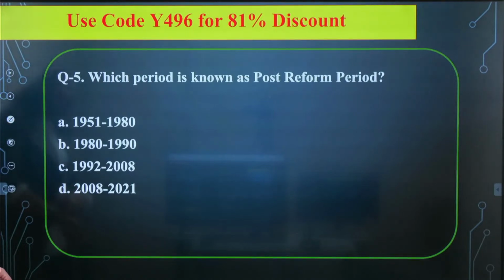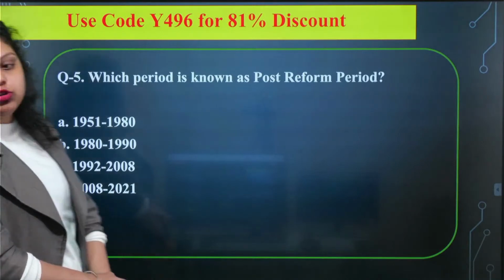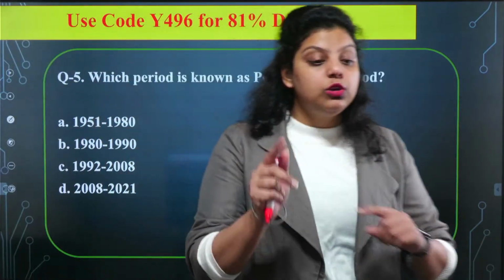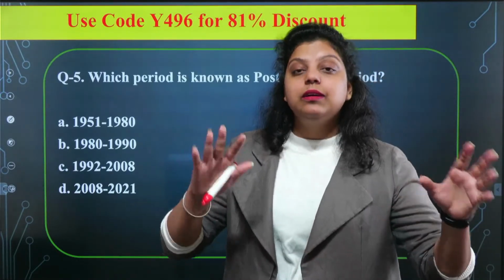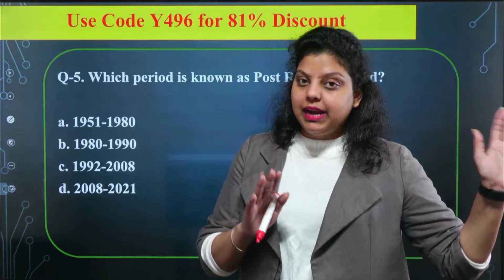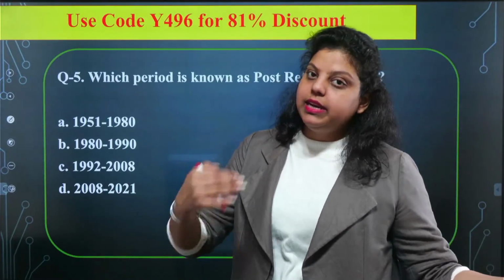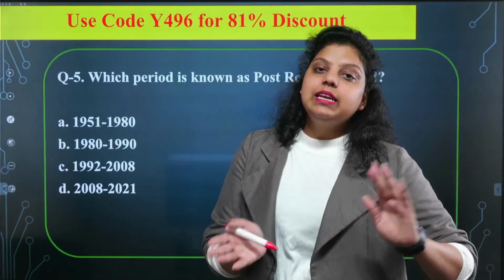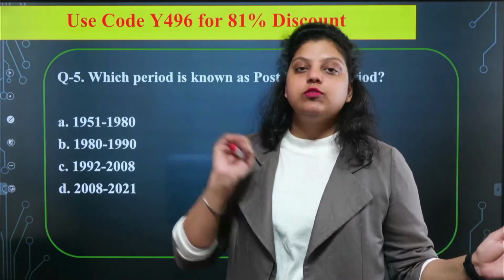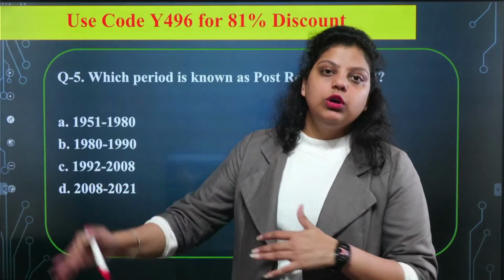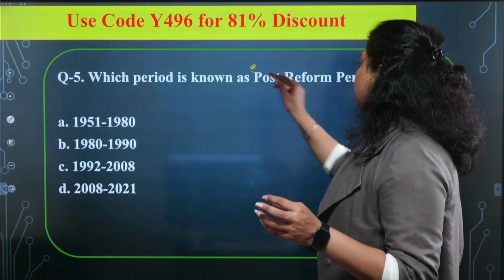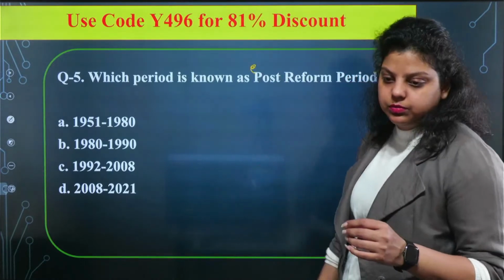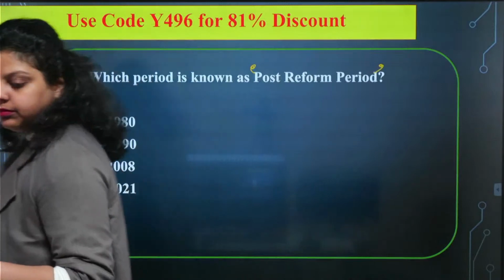Which period is known as the post-reform period? If you remember, we have discussed the evolution of the Indian economy, and in that evolution we have discussed certain phases. Phase 1 from 1951 to the 1980s, phase 2 the 1980s to 1990, then 1992 to 2008, and then 2008 to 2021. This is how we have covered the evolution of the Indian economy. Out of those phases, which phase is known as the post-reform period? A, B, C, or D?